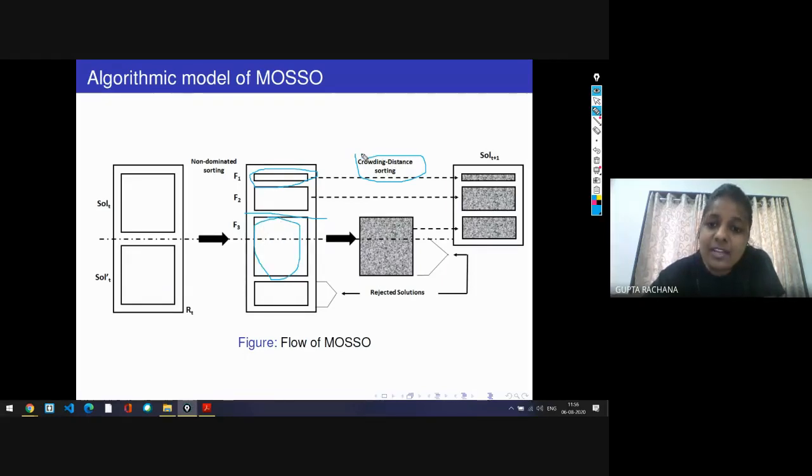For that, we are using the crowding distance sorting method. As I have said, all the solutions which belong to the same group are non-dominated, that means we can't say which solution is better. So that's why this extra module has been added, to select the solution from the non-dominated group.